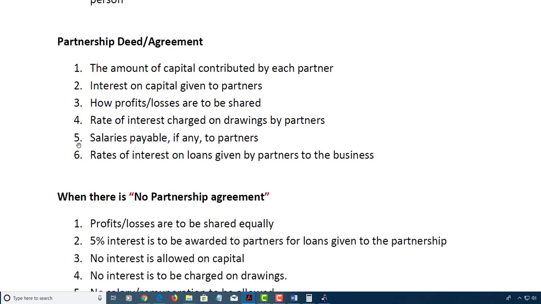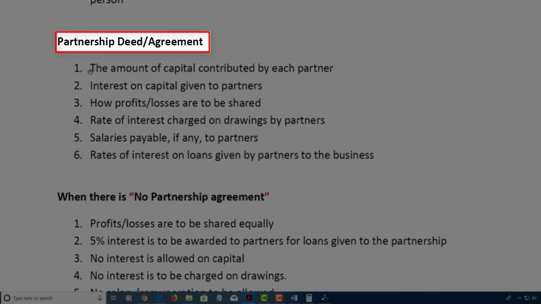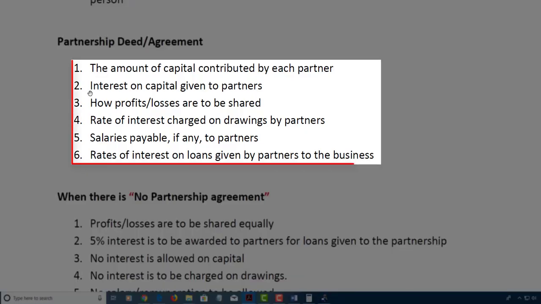The partnership deed or agreement deals with: 1. The amount of capital that is to be contributed by each partner. 2. The interest on capital given to partners. 3. How profit or losses are to be shared. 4. The rate of interest charged on drawings by partners. 5. Salaries payable, if any, to partners. And 6. The rate of interest on loans given by partners to the business.